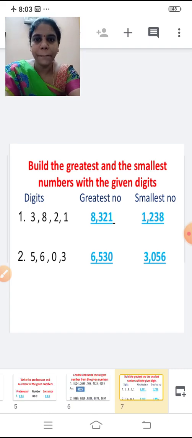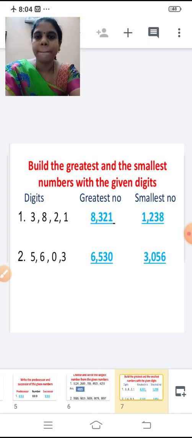Next. Build the greatest and the smallest numbers with the given digits. You are going to build the smallest and the biggest number. You are going to form the greatest and the smallest number using the given digits. Yes? Shall we see the digits now?